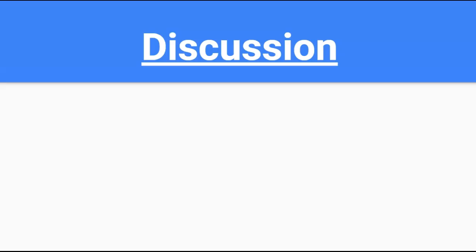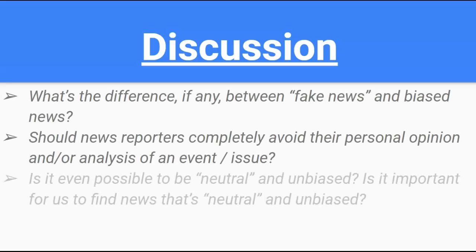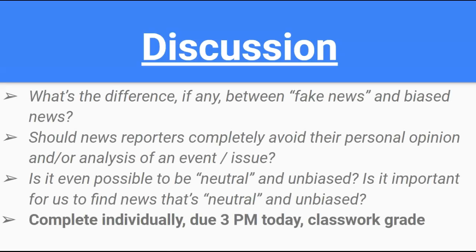So here's what your homework is for today, 3 p.m. There's a Google form I'll show you in just a second. You're going to answer these 3 questions. 1, what's the difference, if any, between fake news and biased news? If you say there is no difference, they're the same, explain yourself. If you say there is a difference, explain what that is. Second, should news reporters completely avoid their personal opinion? That chart I just showed you, most of you agreed with that and say that they should. So just explain to what extent and why you think the way you do.